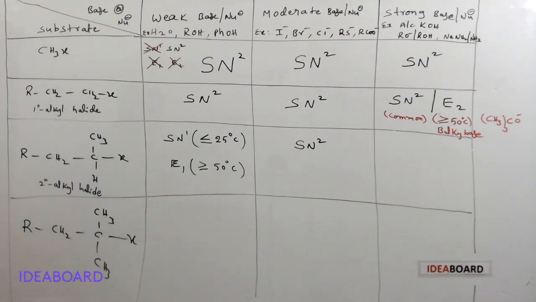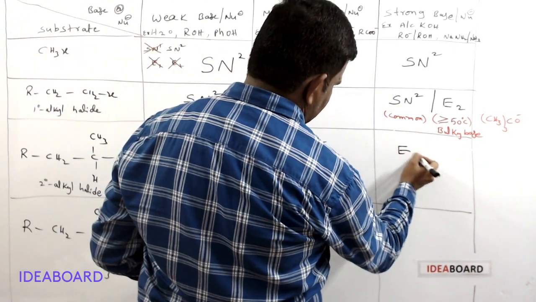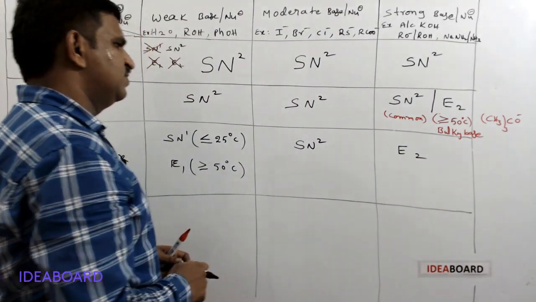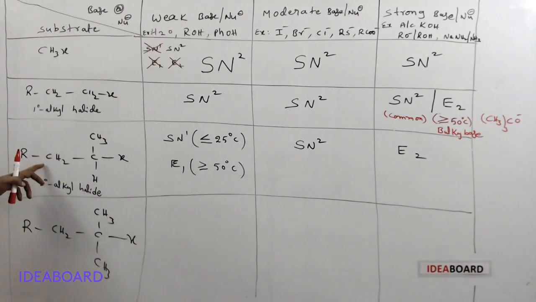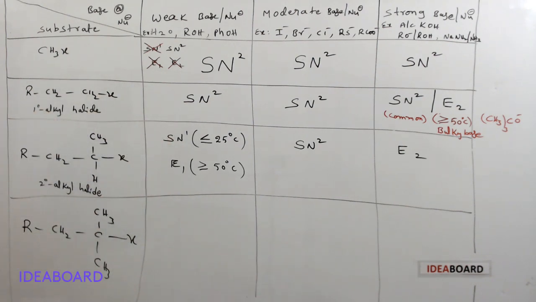And next, if there is a strong base, then they normally show E2 reaction. If a strong base is used, then in the E2 reaction this proton is removed and immediately the halogen is eliminated, and the E2 mechanism, a single step mechanism, occurs.